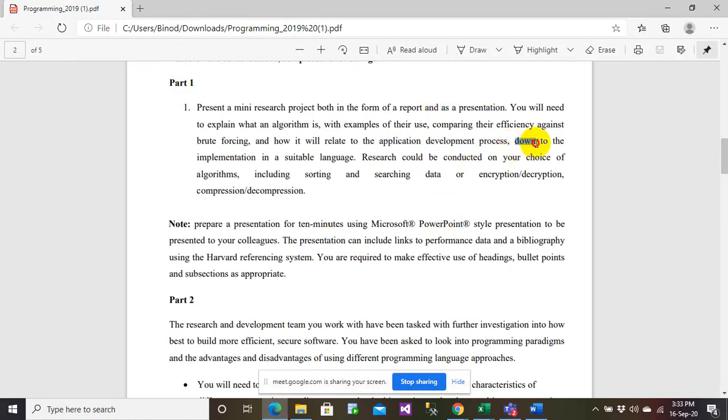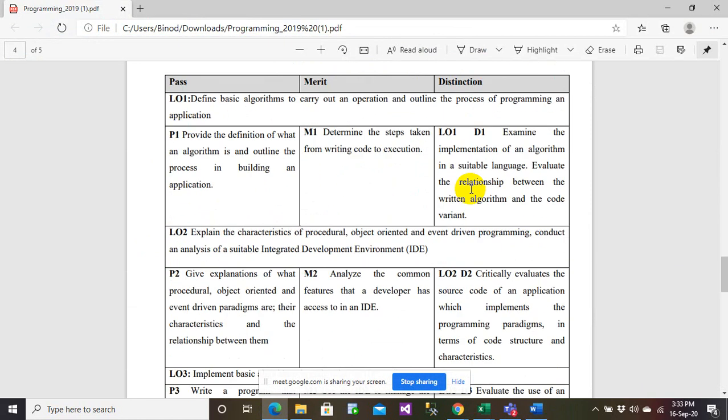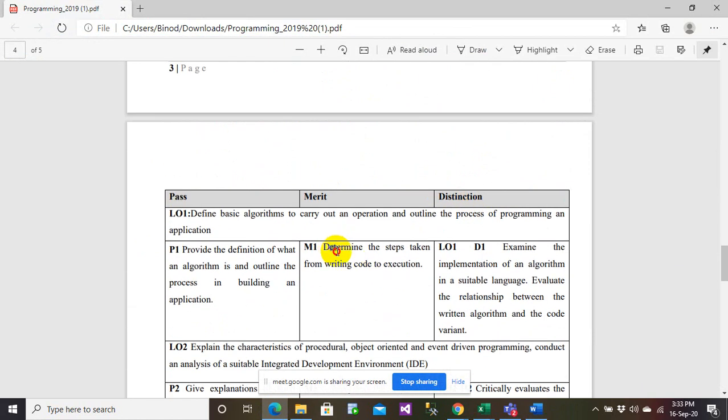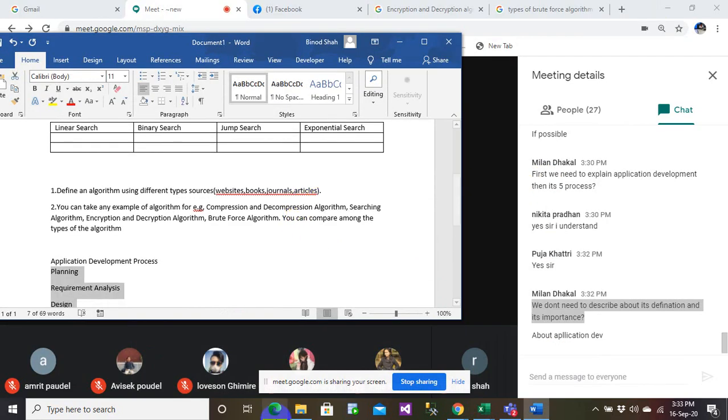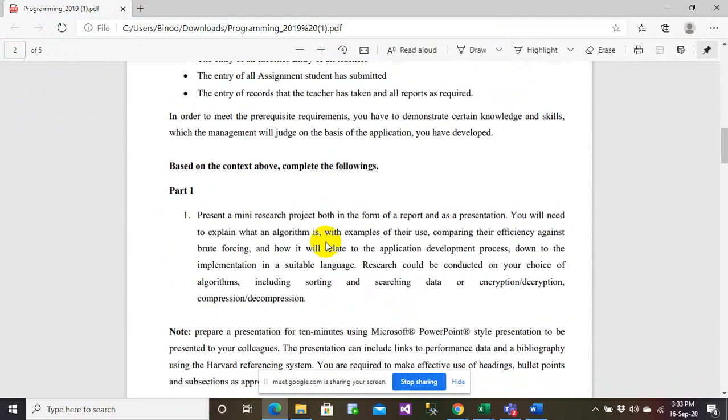Now let's say, down to the implementation in a suitable language. What does this mean here? If you look into your below part, this is determining the steps taken from writing code to the execution, examining the implementation of the algorithm in a suitable language, evaluating the relationship between the written algorithm and the code variant. So what do these two mean?